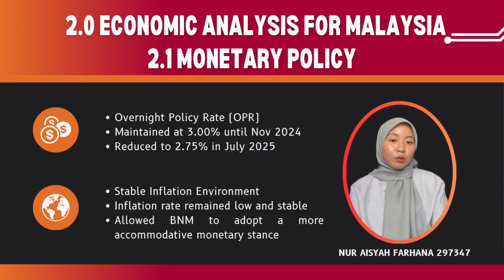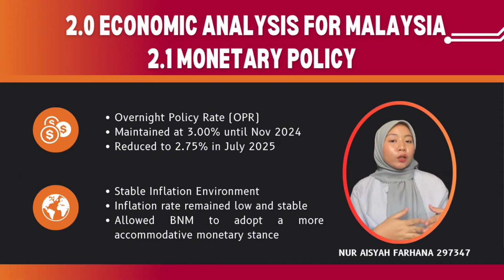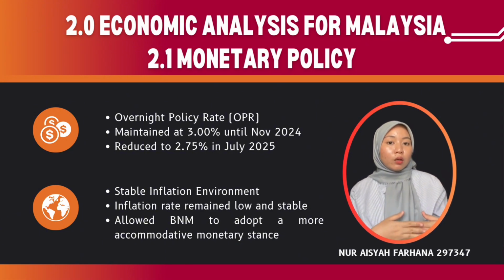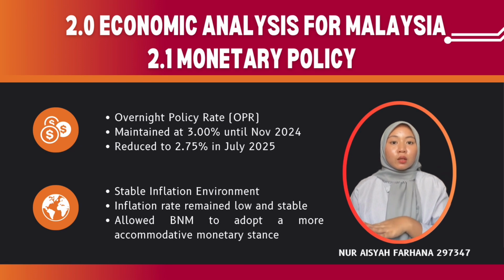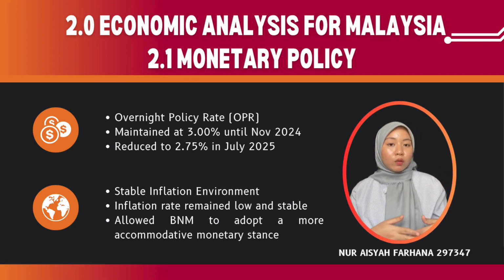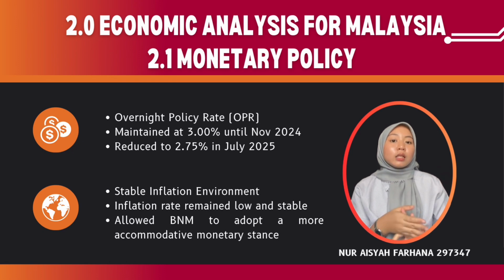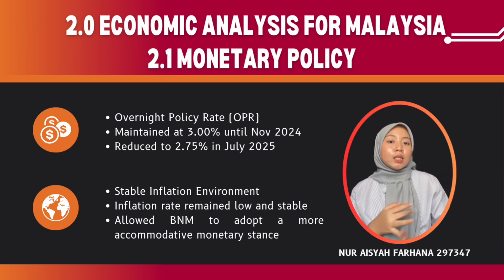First and foremost, we will begin our analysis by identifying economic analysis focusing on monetary policy. The overnight policy rate or OPR is the main interest rate set by Bank Negara Malaysia to influence borrowing, spending and overall economic activity. Until November 2024, the OPR was maintained at 3% to ensure price stability and balanced economic growth. In July 2025, Bank Negara Malaysia reduced the OPR to 2.75%.